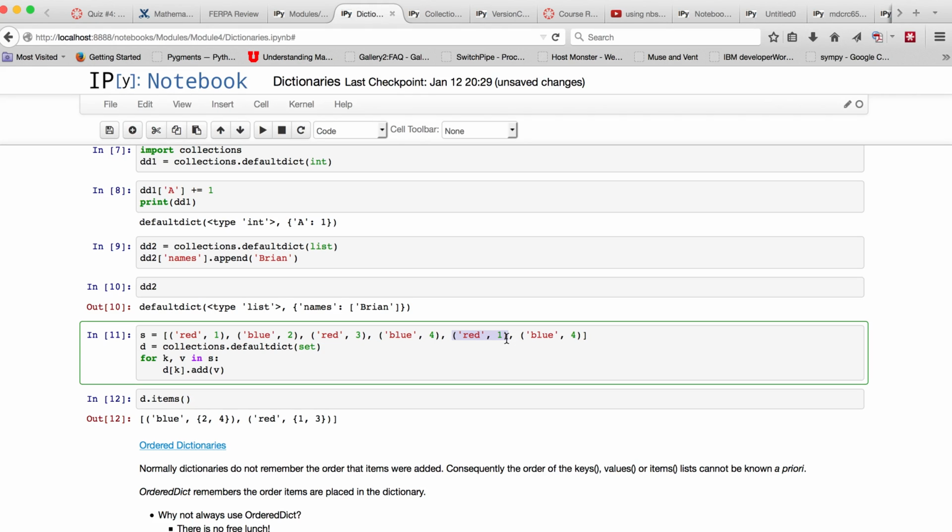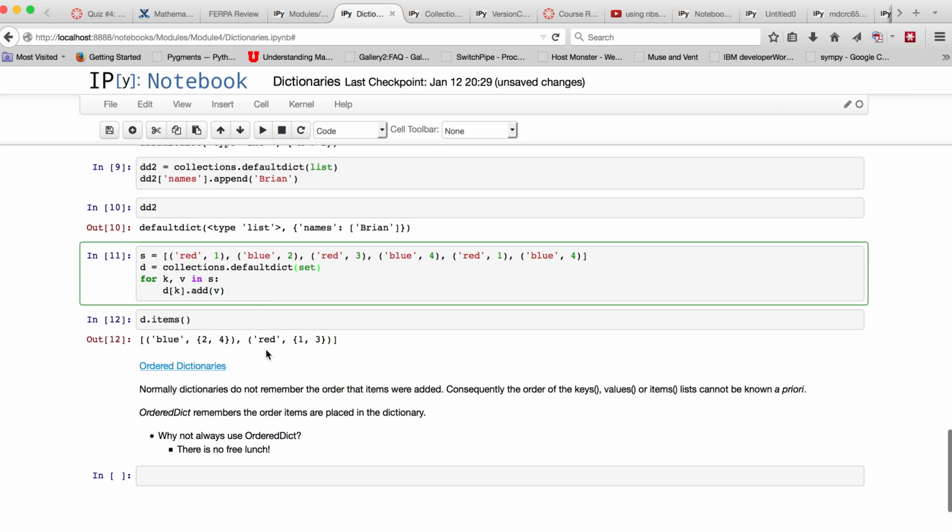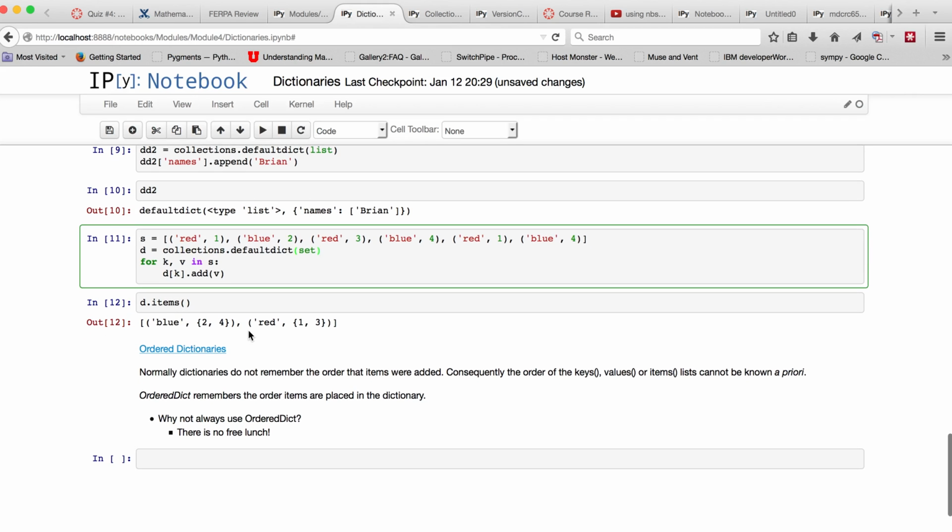I have to think through this a little bit more. I apologize for being confused on how it is adding these values. So that's default dictionary, something to explore, to be left to the student to prove that.